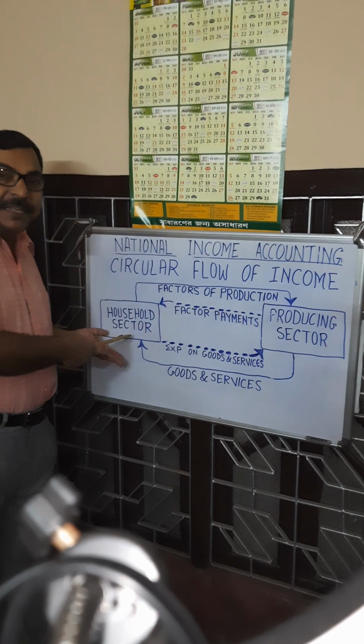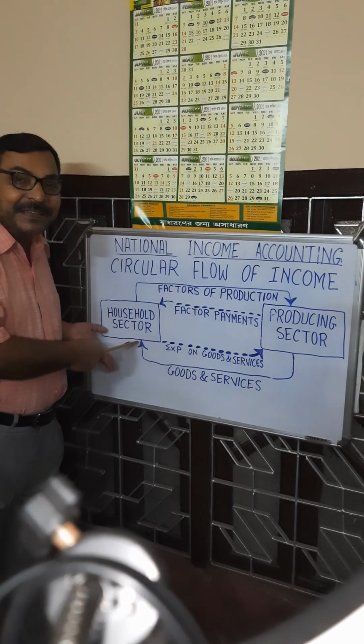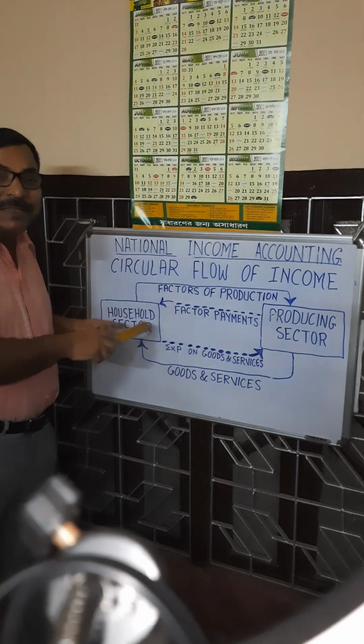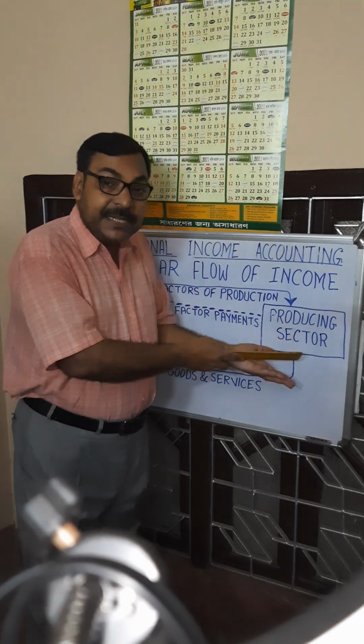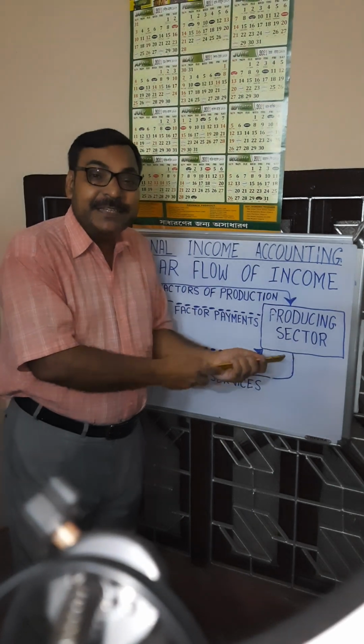If you consider income generated in the household sector, it is the income side measure of national income accounting. It is wage plus rent plus interest plus profit. If you consider income generated in the producing sector, then it is called the product side measure.